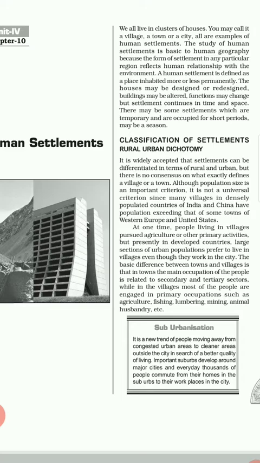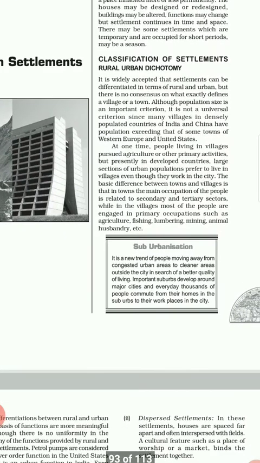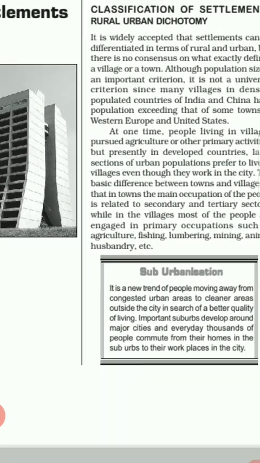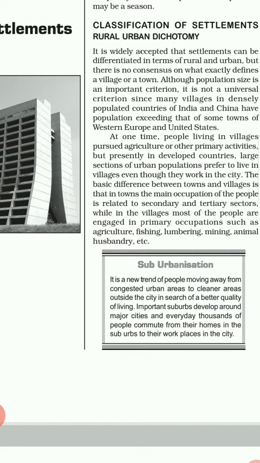Let us know the classification of settlement in rural and urban dichotomy. It is widely accepted that settlements can be differentiated in terms of rural and urban, but there is no consensus on what exactly defines a village or a town. Although population size is an important criterion, it is not a universal criterion, since many villages in densely populated countries of India and China have a population exceeding that of some towns of Western Europe and the United States.